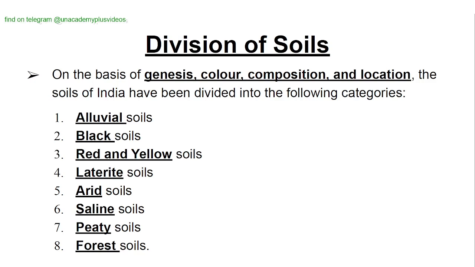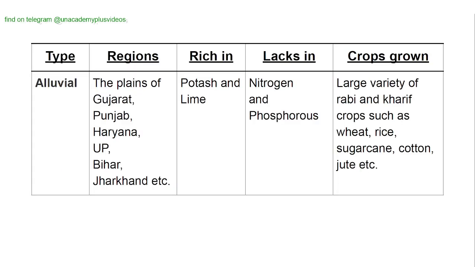Divisions of soils. On the basis of genesis, color, composition, and location, the soils of India have been divided into the following categories: alluvial soils, black soils, red and yellow soils, laterite soils, arid soils, saline soils, peaty soils, and forest soils. Last year, there was a question on laterite soils in prelims. Let's dive into the details of different types of soils.